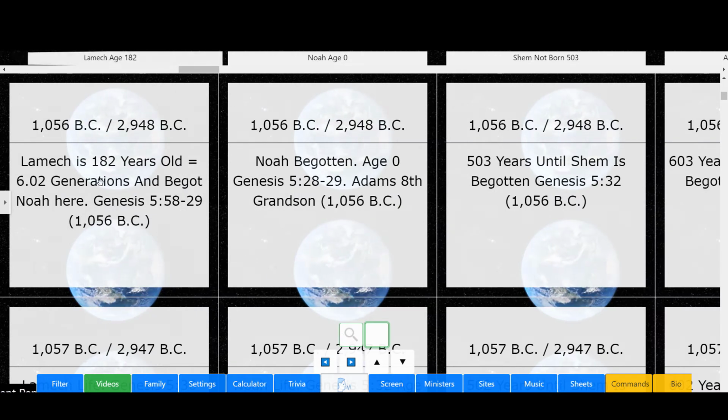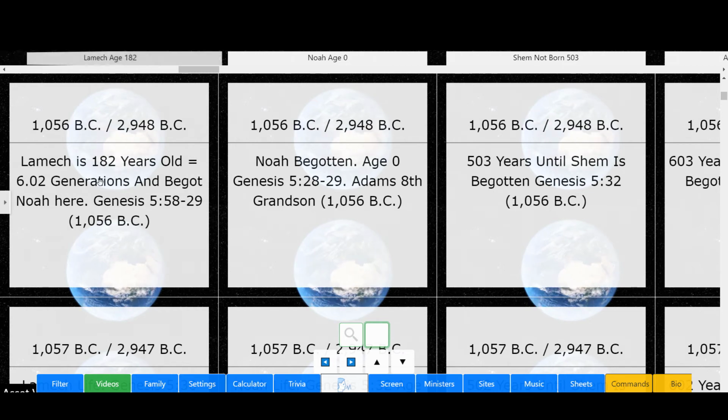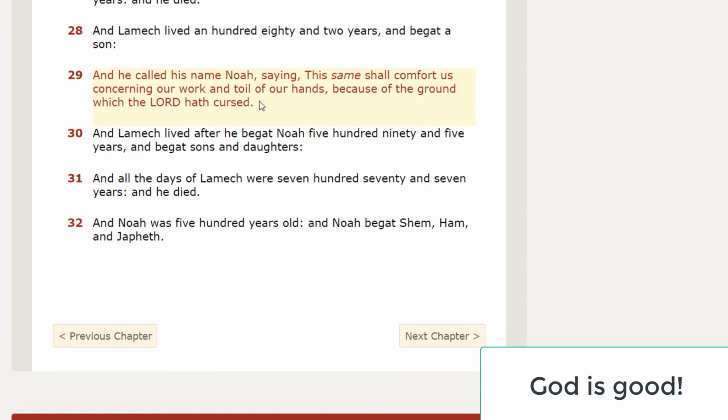Lamech is 182 years old and 6.2 generations and begot Noah here. That's Genesis chapter 5, verse 28 through 29. That actually should be 28, so that's a typo there. But okay, Genesis chapter 5, verse 28 says, and Lamech lived 182 years and begot a son. 29 says, and he called his name Noah, saying, this same shall comfort us concerning our work and toil of our hands, because of the ground which the Lord hath cursed.